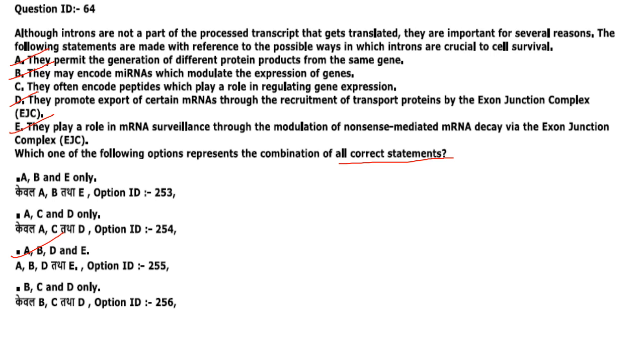They promote export of certain mRNAs through the recruitment of transport proteins by the exon junction complex. That is correct. Then, they play a role in mRNA surveillance through the modulation of nonsense-mediated RNA decay via the exon junction complex. That is also correct. So, A, B, D, E are correct. C is the only incorrect statement, and your option is option ID 255.